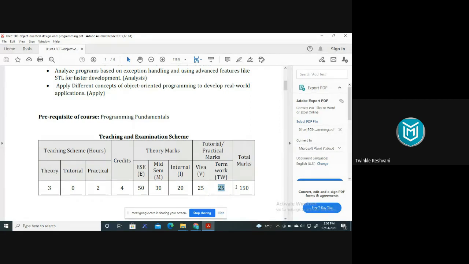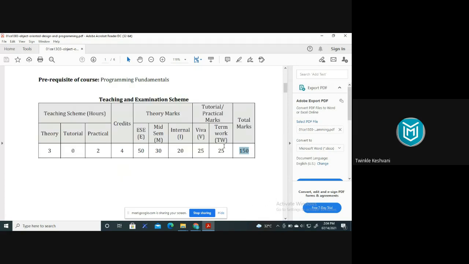So in total 150 marks is there in this subject, right? So this is the teaching scheme here, right? What is the prerequisite of the course? For this course, you should know the C language. The C language should be clear to you, right? If you know a bit, then it's okay. Some concepts will be revised in the theory session, right? And after that, you can go ahead with C++.